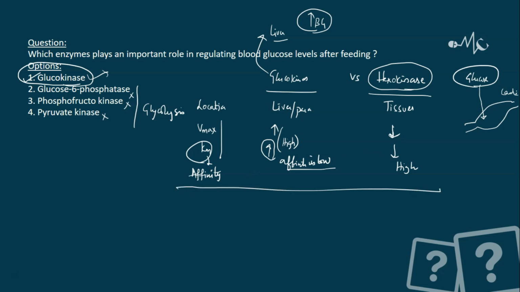Now, these three differences are okay, but one more important difference is allosteric inhibition by G6P. It does not occur in glucokinase, it occurs in hexokinase. Please remember these four characteristic differences. This is very important.